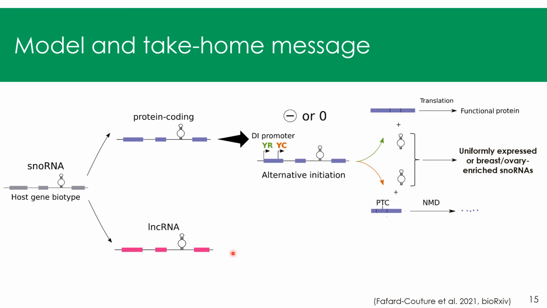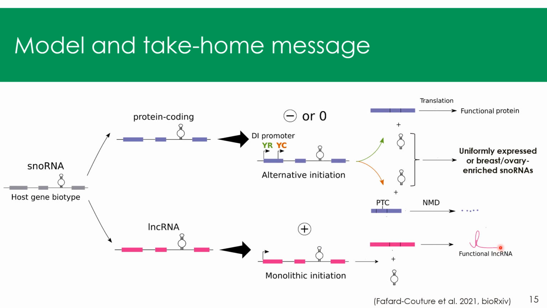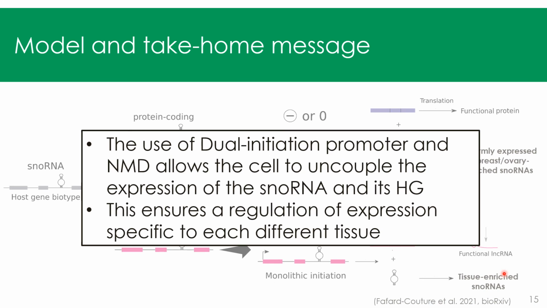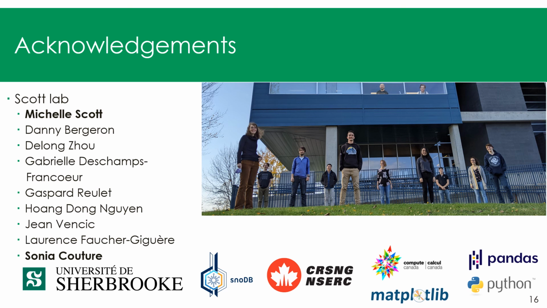For non-coding host genes, we saw that most of them were positively correlated with their embedded snoRNA, and that through simple initiation of transcription, it would always generate a functional long non-coding RNA and a snoRNA that's mostly a tissue-enriched snoRNA. But the take-home message here that I want you to remember is that the use of dual initiation promoters and NMD allows the cell to uncouple the expression of snoRNA and host gene, and this ensures a regulation of expression that is specific to each different tissue to generate specific levels of snoRNA and host gene transcript in these tissues. With that, I'd like to thank my lab and the funding sources and you for your attention.